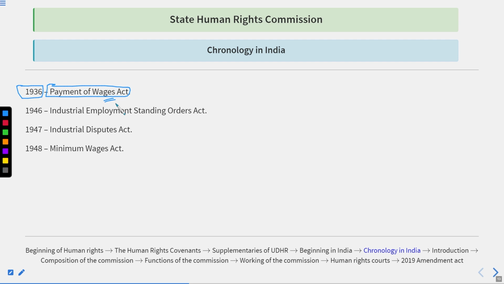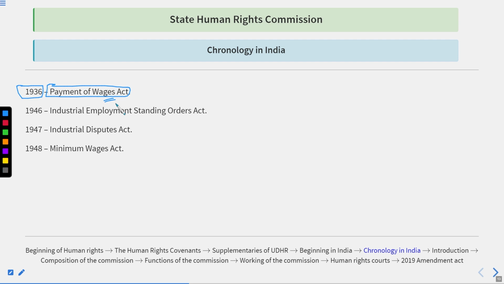If we talk about wages, they are a different kind of thing, as they are promised on a day-to-day basis. For example, the laborers working in construction work on wages like 300 per day, 400 per day. They are required to work particular hours, for example 8 to 10 hours a day, and at the end of the day, after completing the work, they are paid 300 or 400 as wages. So basically in 1936 the Payment of Wages Act came into the picture.